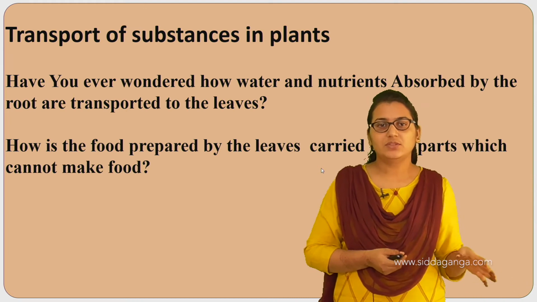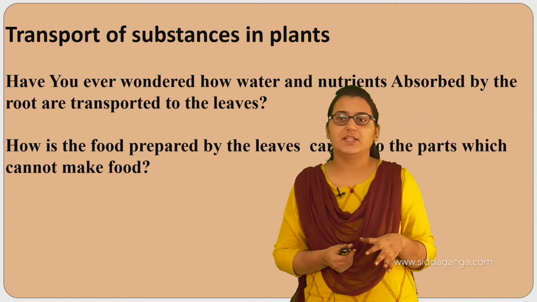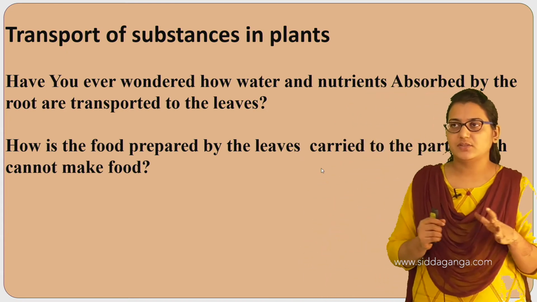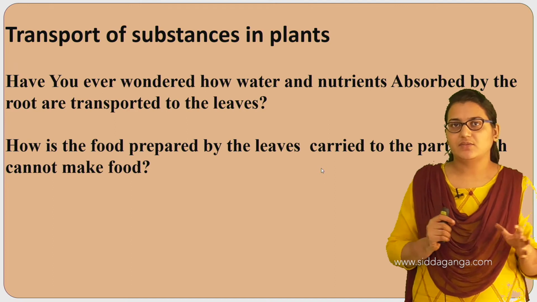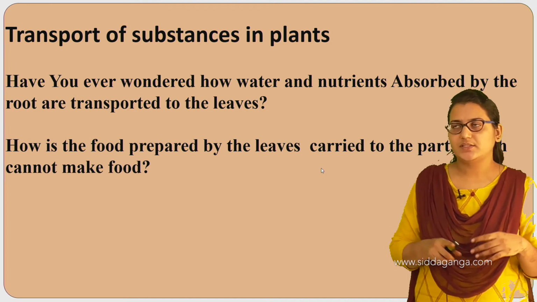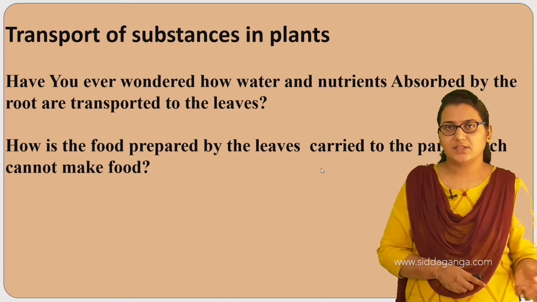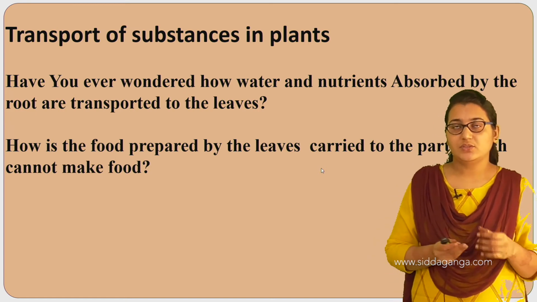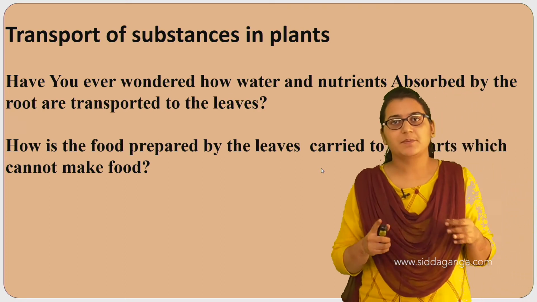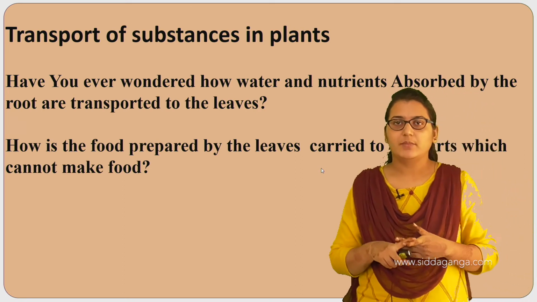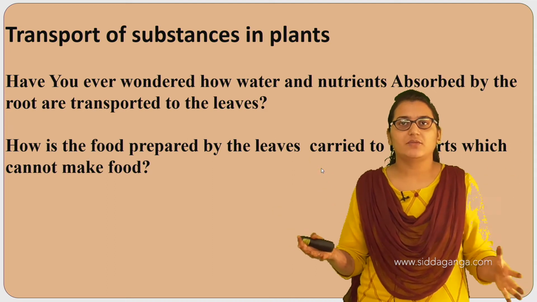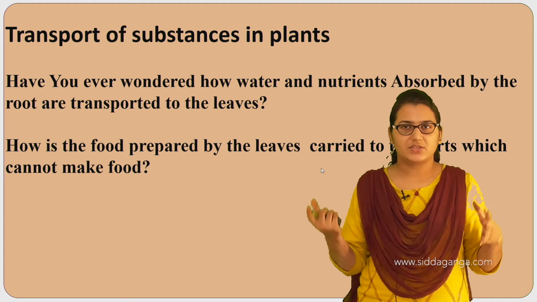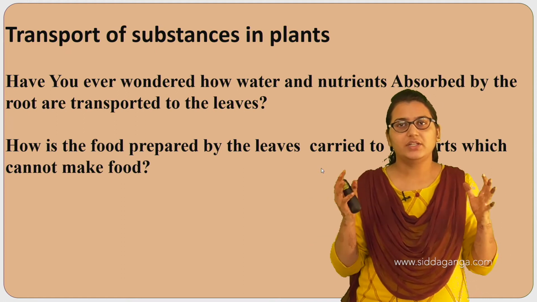And one more thing, how is the food prepared by the leaves carried to the parts which cannot make food? Okay, in our first chapter we have studied leaves are the ones which prepare the food, utilizing the chlorophyll pigment present in them, the sunlight, water, carbon dioxide, everything. So the leaves are the ones which prepare the food. But all the parts of the plant also need food, like the stem, roots and other branches, right? Flowers, fruits and everything, they all need the food.